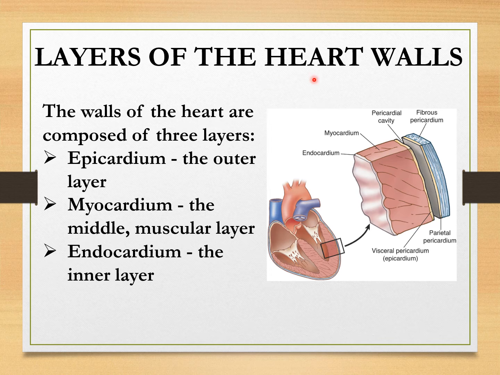Then the layers of the heart wall. जो हार्ट का वॉल रहता है वो 3 डिफरेंट लेयर रहता है. The outermost layer is known as the epicardium, which is also known as the visceral pericardium. The middle layer is known as the myocardium and the innermost layer is known as the endocardium.